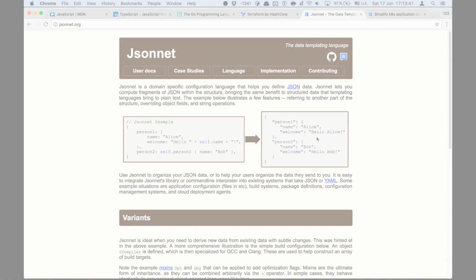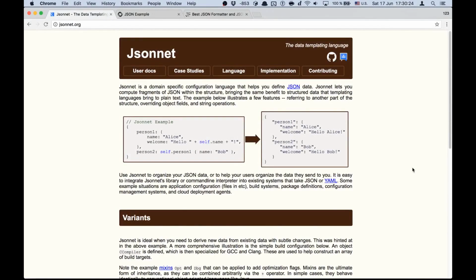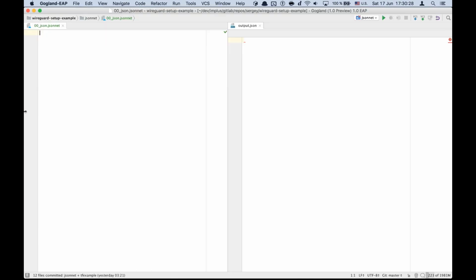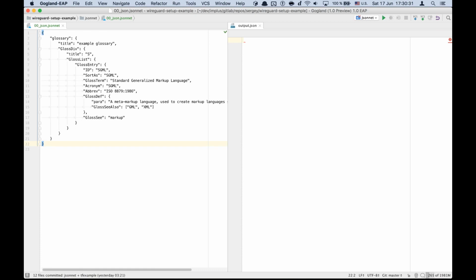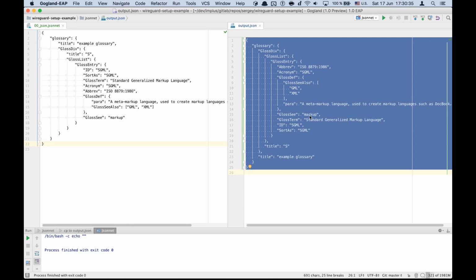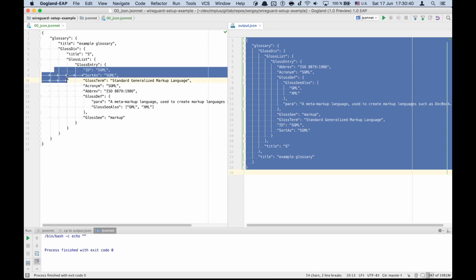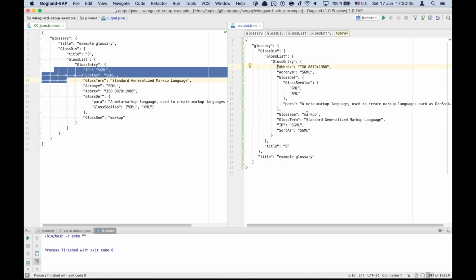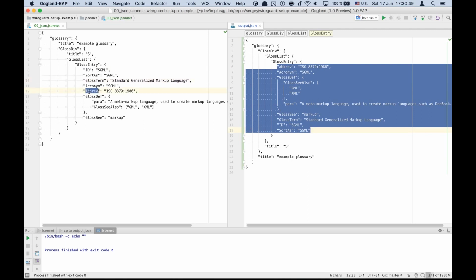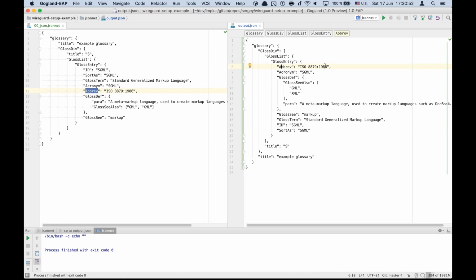So let's start. As I said, Jsonnet is a JSON superset, so let's take an example object from the json.org example page and run Jsonnet on it and see what it does to it. And it did nothing except that it prettified it a little bit. In the original object we had a mixture of spaces and tabs, and here we have only spaces. And also Jsonnet reordered fields in alphabetical order, so if here we have a ref somewhere in the middle, here a ref is in the first place, and this makes diff tools easier to use.